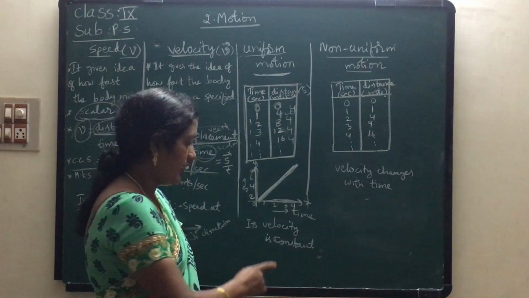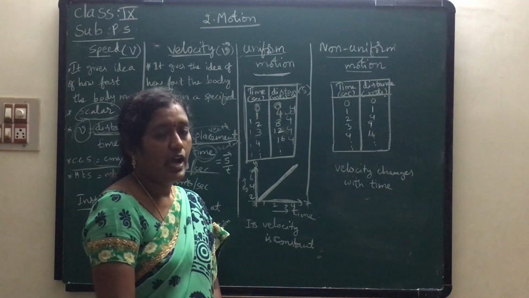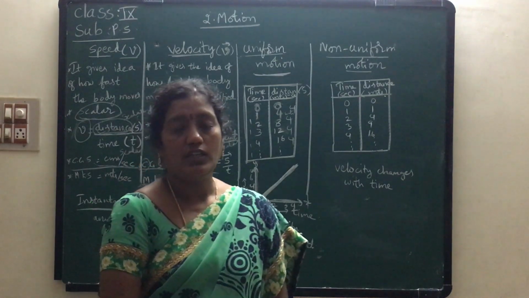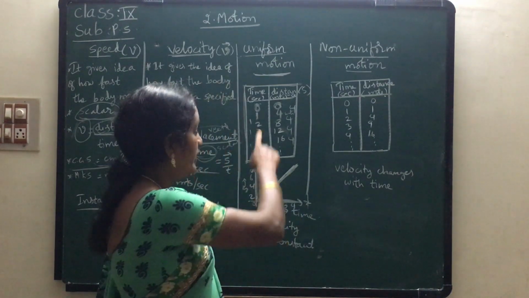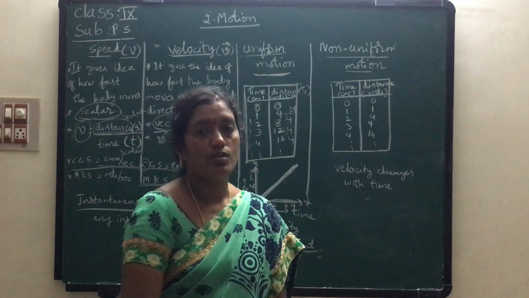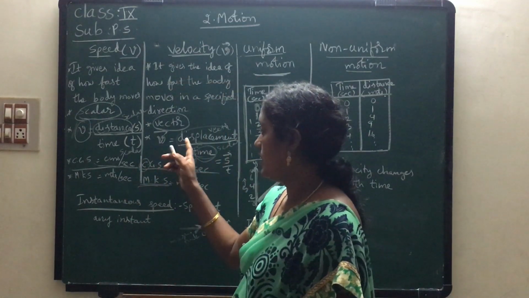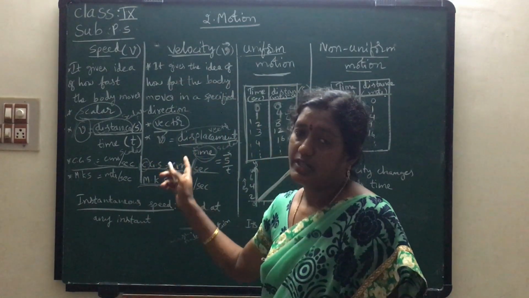Okay children, next, how can we define uniform motion? An object is said to be in uniform motion if its velocity is constant. What is velocity? Displacement by time.